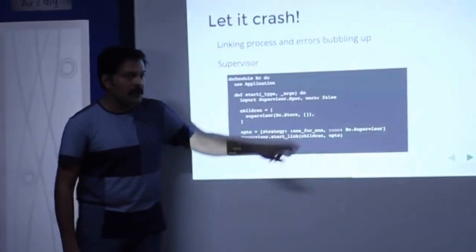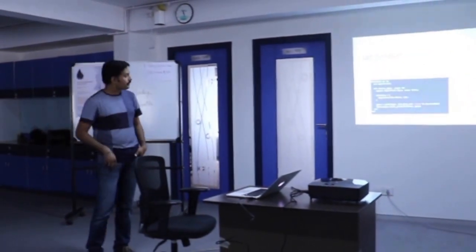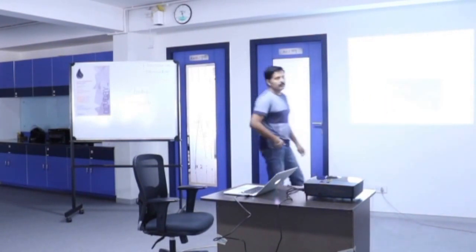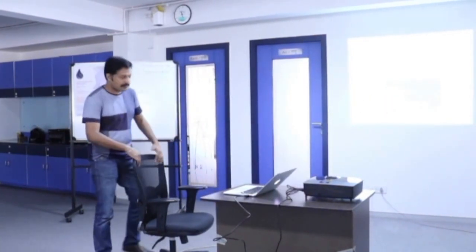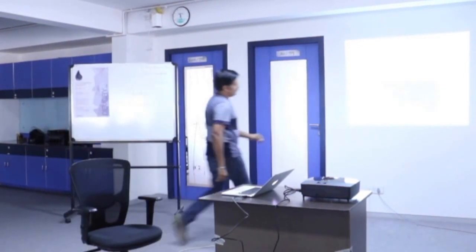You can control how the supervisor works. You can say I need a one-for-one supervisor; there are different strategies for supervisors. The bc.store is a Gen server. Merging the previous example, if you make the stack a Gen server, then the stack can go here. My question is, let's say a lot of processes push some data to the stack, and then that Gen server crashes somehow. Will that data be available? Data will be lost. The supervisor restarts it into a nil state, which will be an empty stack.